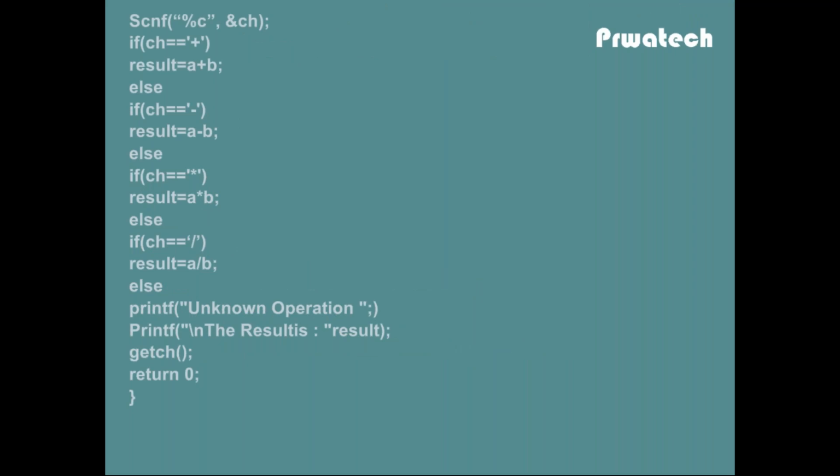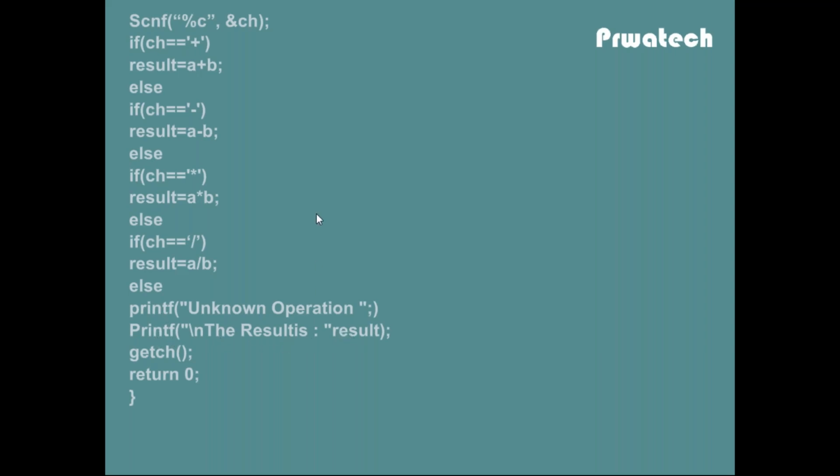So again, scanf reads the character. See that here I'm using an if else structure. If the character is plus, then result is a plus b. Otherwise, else if the character is minus, result is a minus b. Else if the character is multiplication, then result is a star b. Else if the character is division, then result is a slash b. Else printf unknown operator, and at the end print the result.